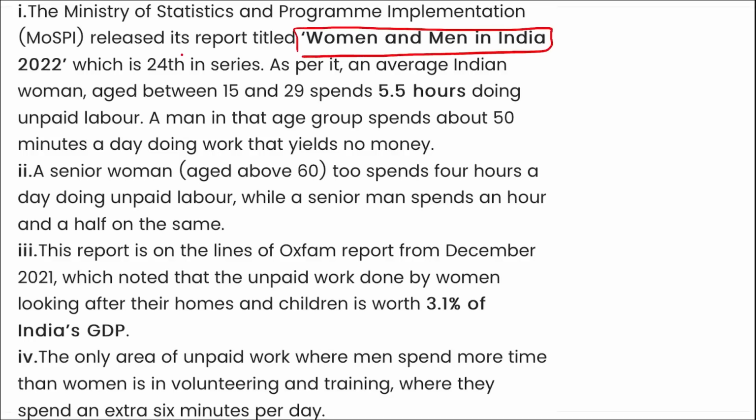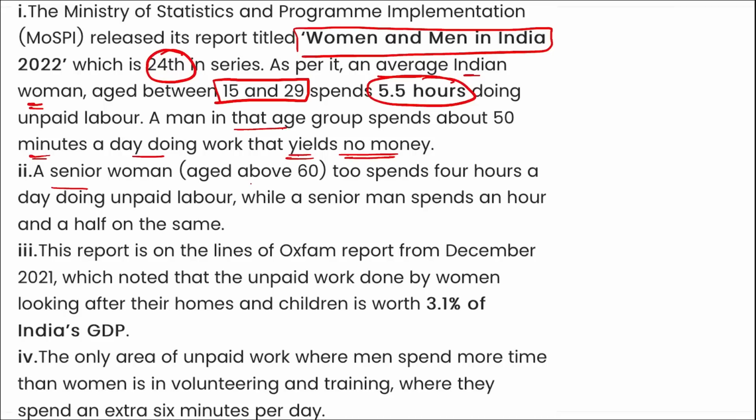In this report, the 24th series, it stated that the average Indian woman aged between 15 to 29 years spends 5.5 hours doing unpaid labor. A man in that age group spends about 50 minutes a day doing work that yields no money.